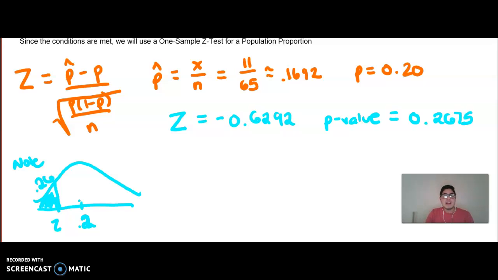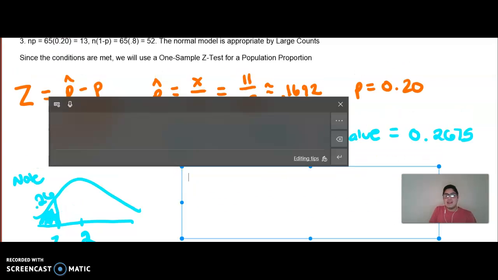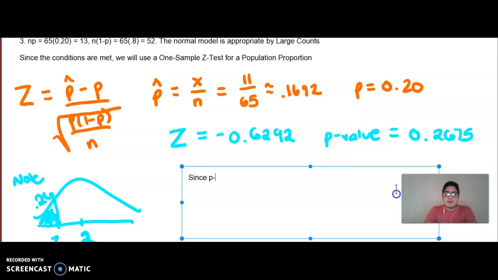So now we're going to bring it to the conclusion piece here, and you always have to include the context from the question. So we're going to go back here. This is now the M and the S of PHANTOMS. So since the p-value equaled 0.2675, and that was greater than alpha of 0.05, we fail to reject the null hypothesis.